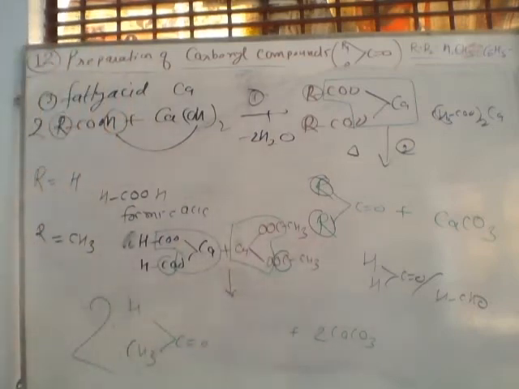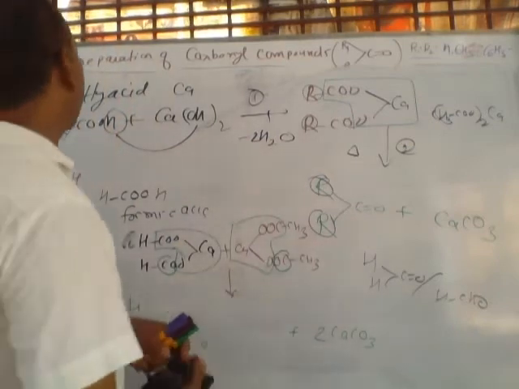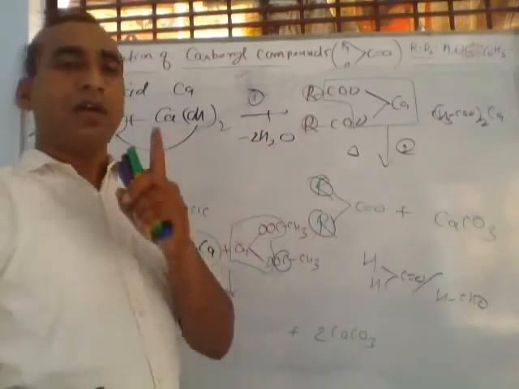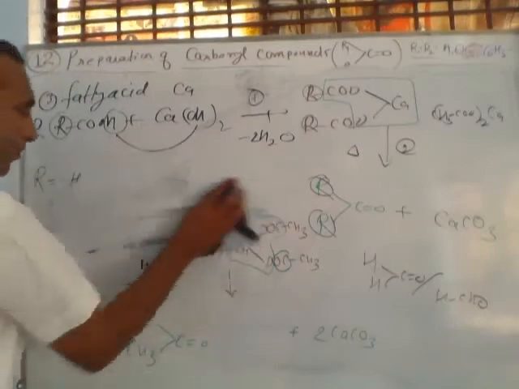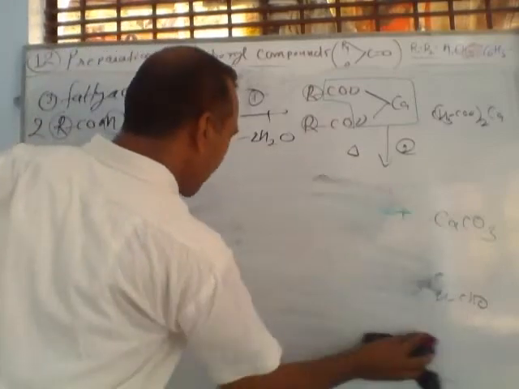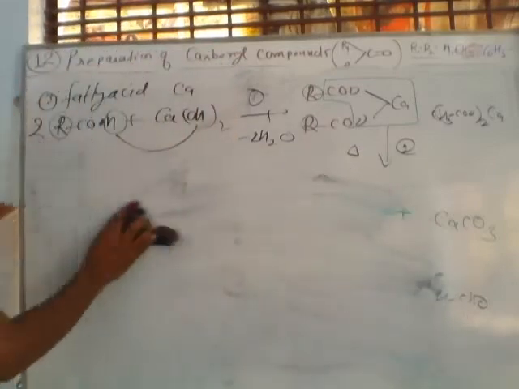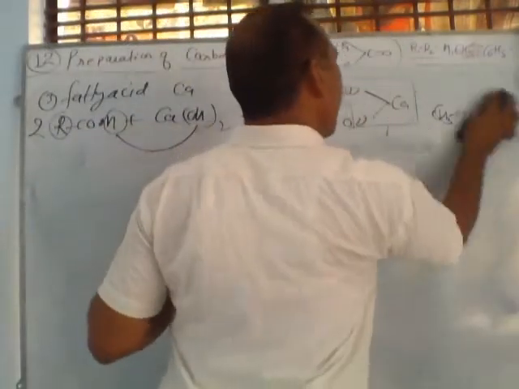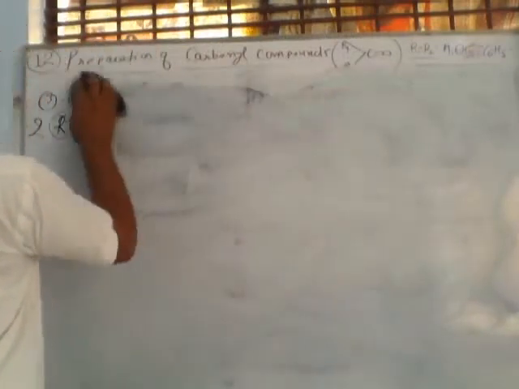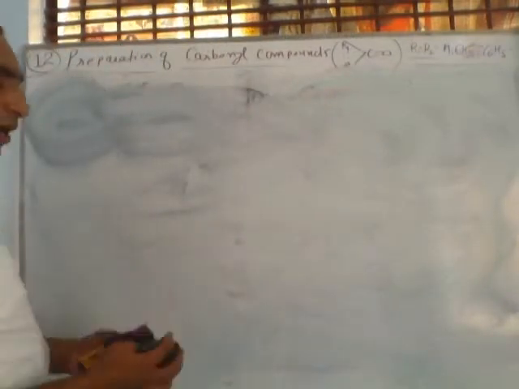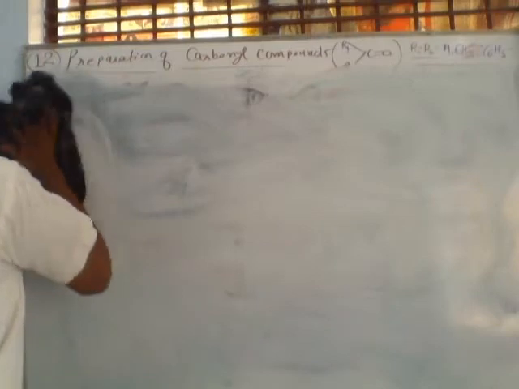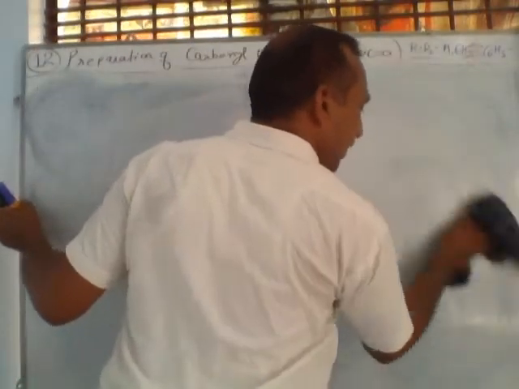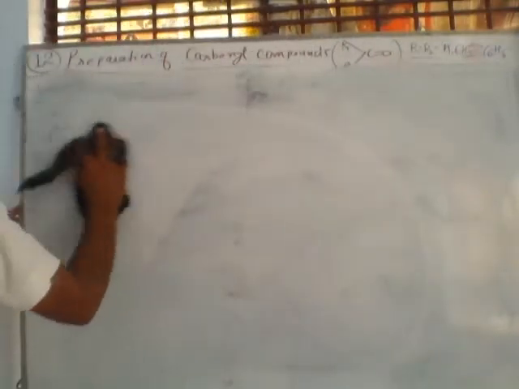So remember, this was the third point, from fatty acids. RCOOH reacts with calcium to form a calcium salt, and on heating the calcium salt gives aldehyde and ketone. What type depends on the nature of R. R may be hydrogen, CH3, an alkyl group, or benzene.